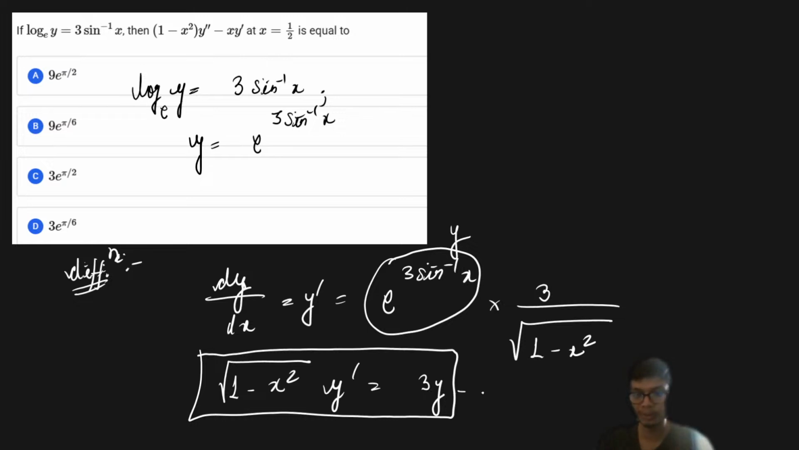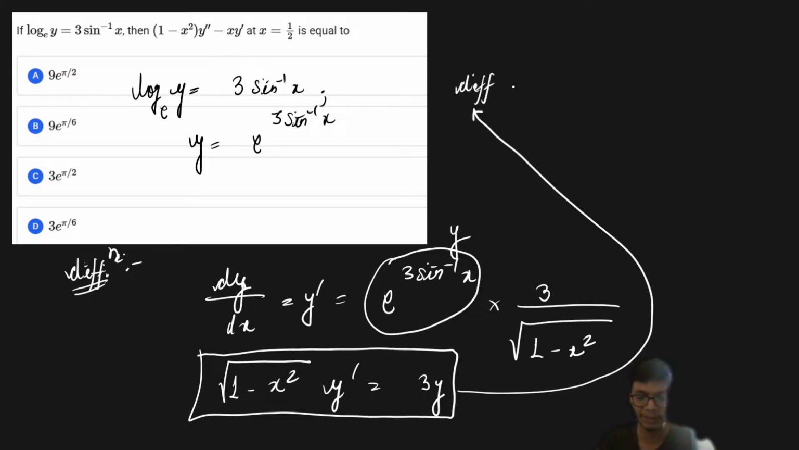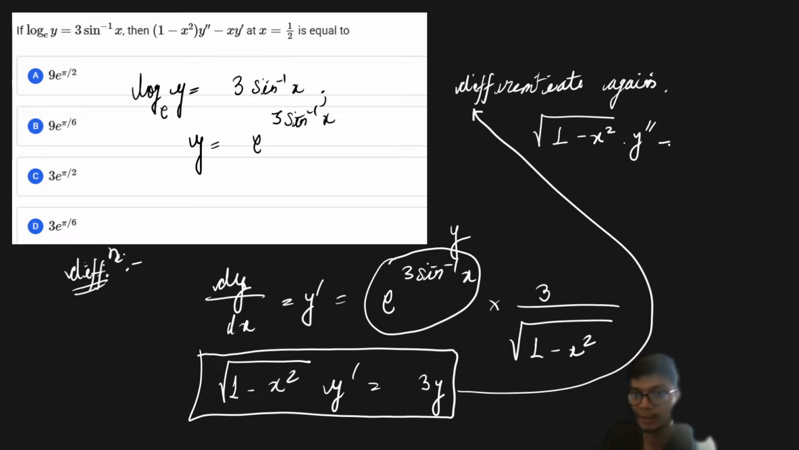Now what I can do from here is differentiate this again. If I differentiate this again, I am going to use the product rule. So this is square root of 1 minus x square into y double dash minus, because when you differentiate square root of 1 minus x square there is going to be a minus there, so that is why I am writing the minus directly.